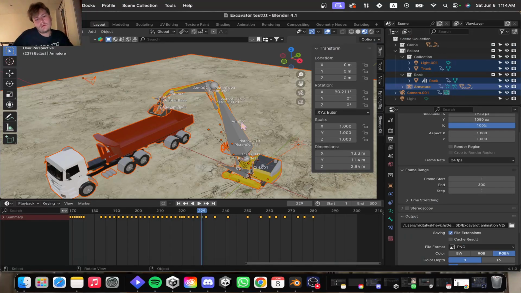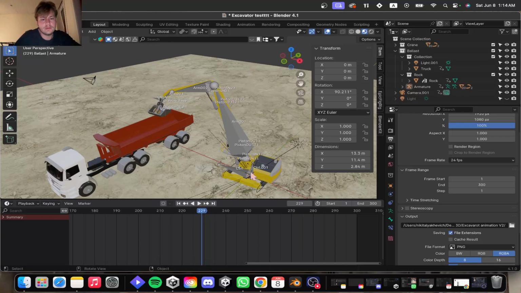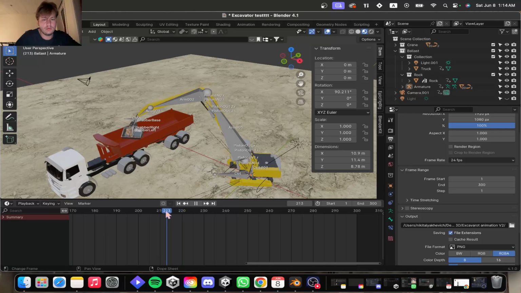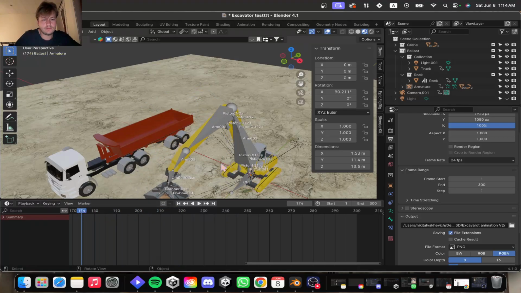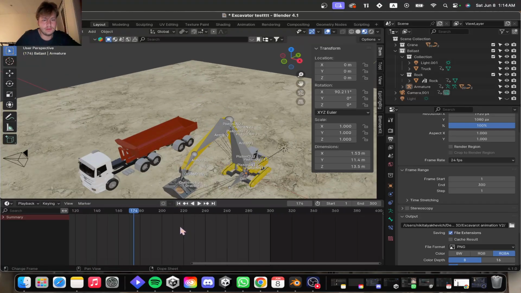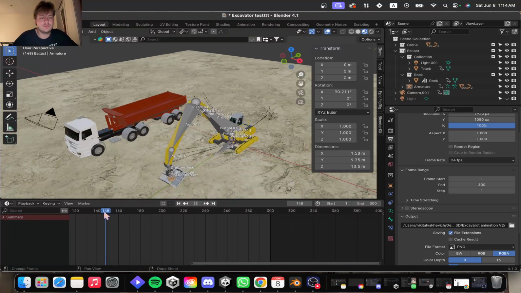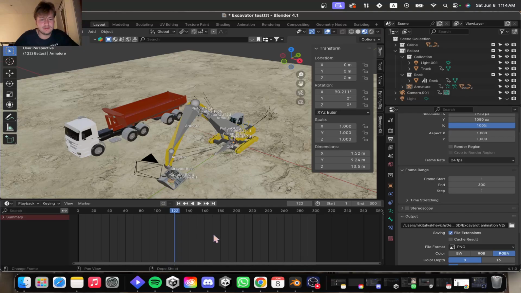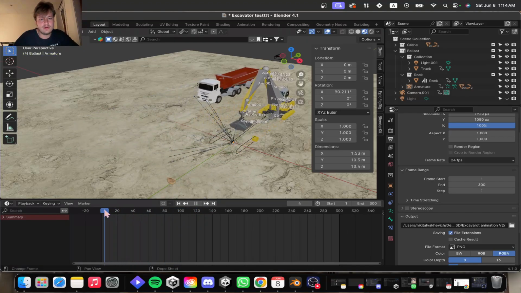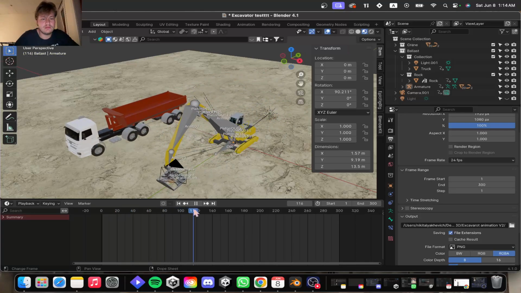Hi, so I already made an iteration of the same exact excavator animation where it was just the excavator itself being moved around, but this time I worked a bit more on it and added the truck which was provided, and also added an additional asset which I feel adds a little bit to it, just a simple rock. And yeah, the animation is pretty much the same.